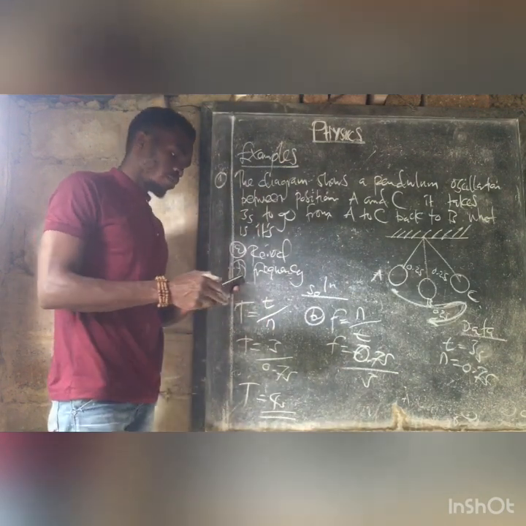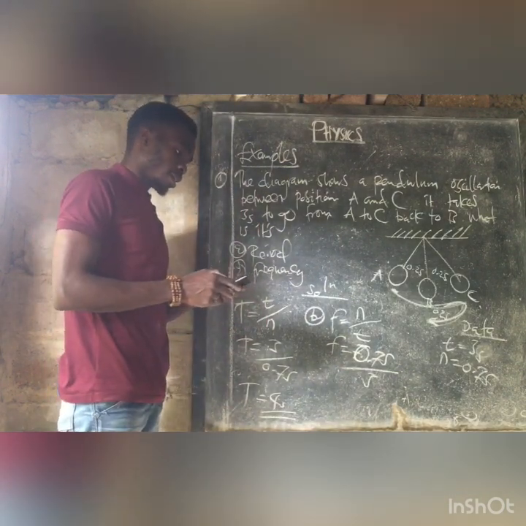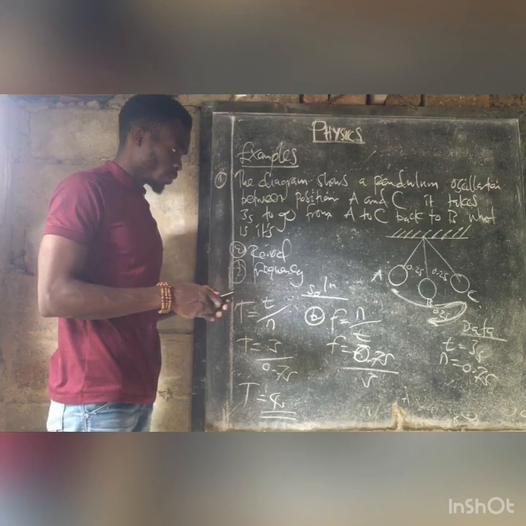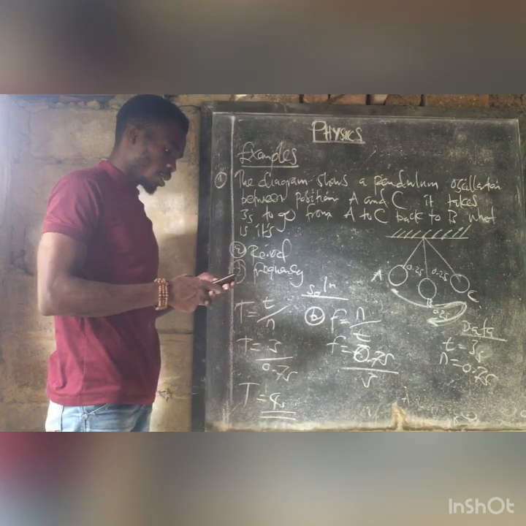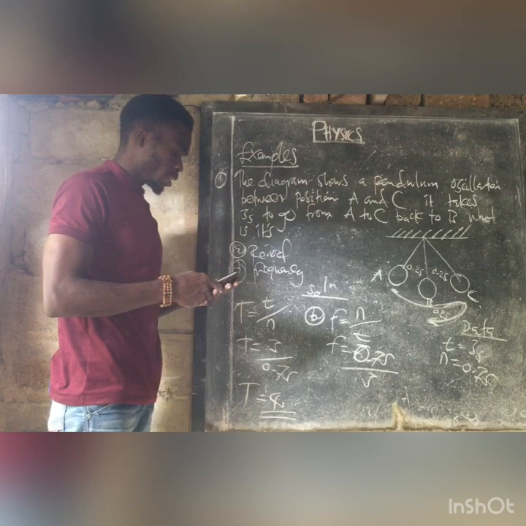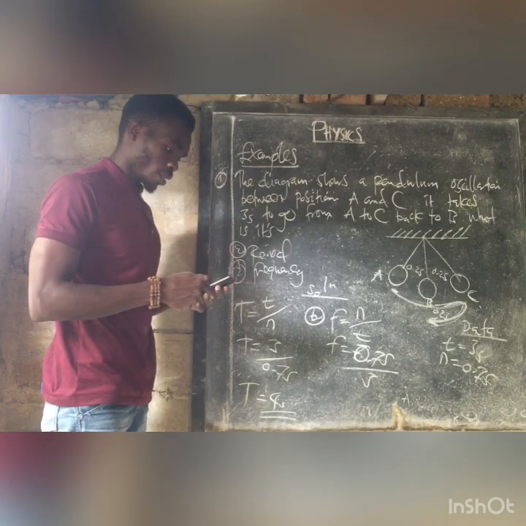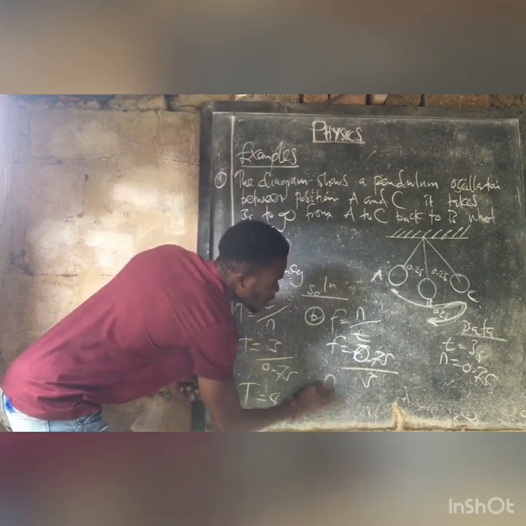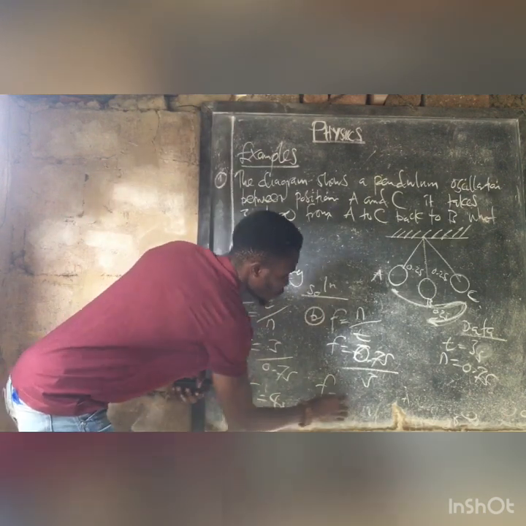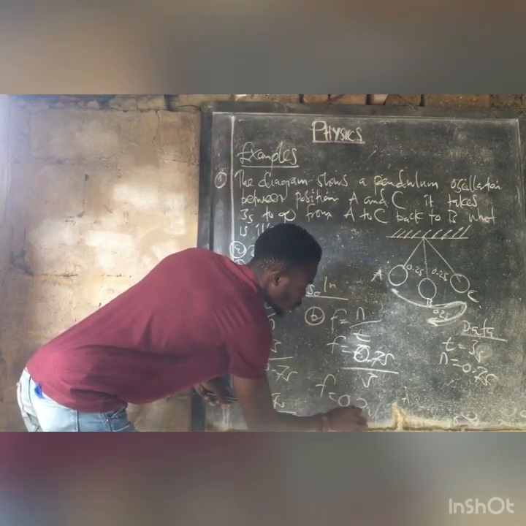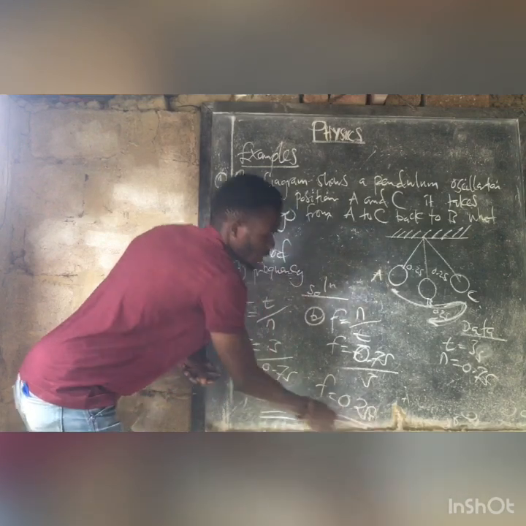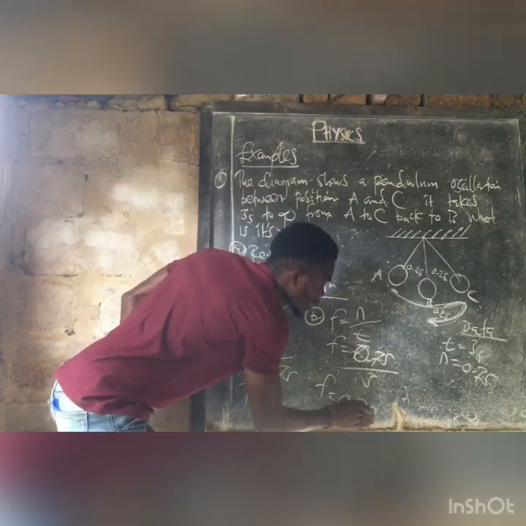So let me just use the calculator there so that we can see. 0.75 divided by 3. The answer there would be F is equal to 0.25 hertz.